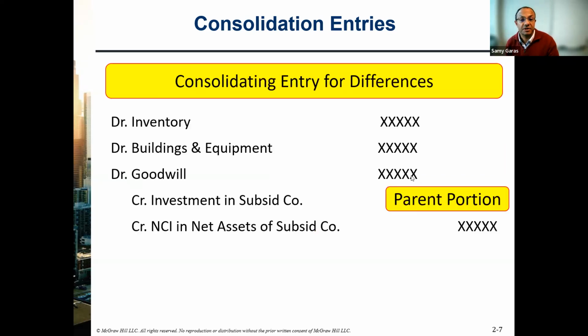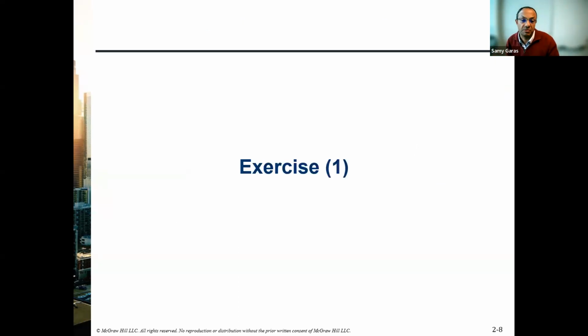And for the differences, we debit inventory, building, depreciable asset, any increase between the fair value and the book value on those assets. And then we credit investment by the parent portion, NCI, and the difference between the debit and the credit accounts will go to goodwill. So in all the exercises that we will get in this chapter, we will not find the goodwill. We have to calculate the goodwill. And you need to keep this in mind.